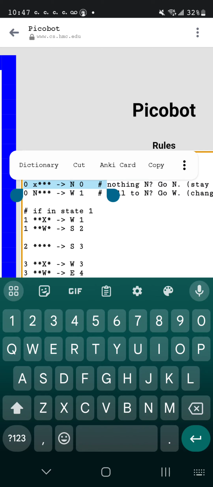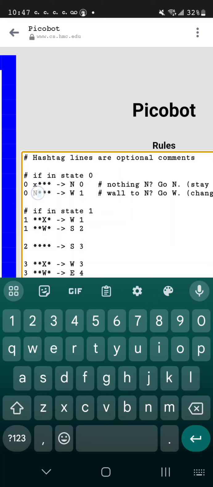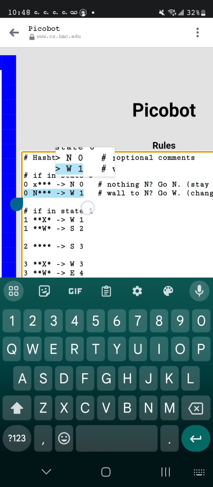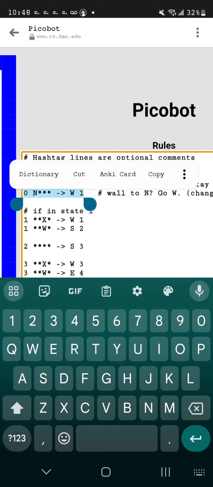And it will keep doing that until the next line, which says, okay, if there's a wall to the north, then you should move west and remember the new number, which is 1.